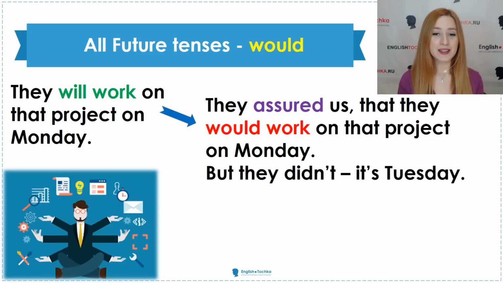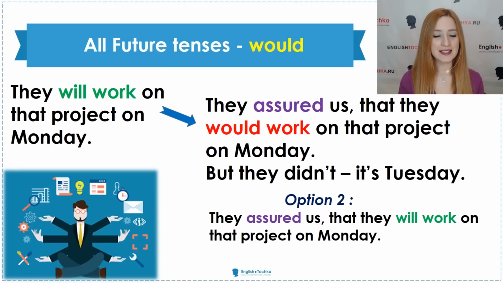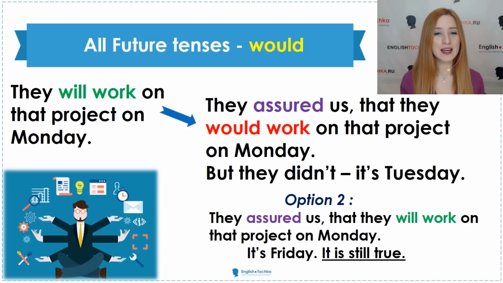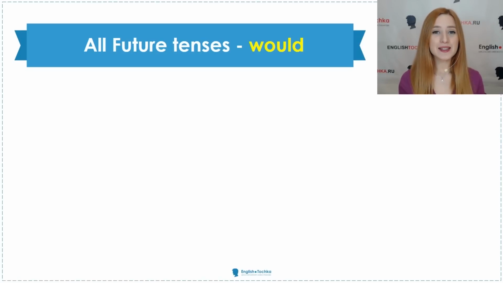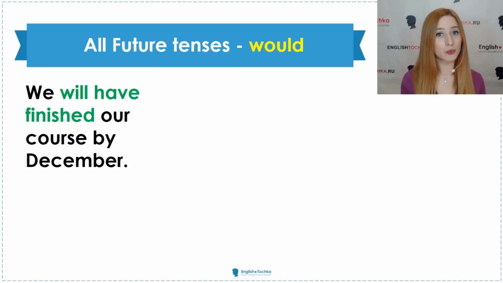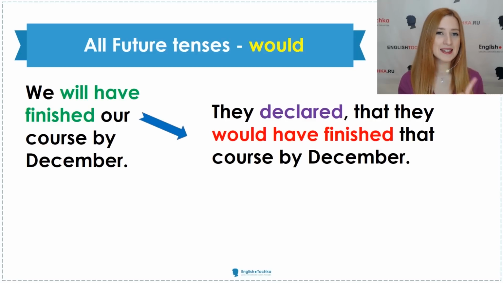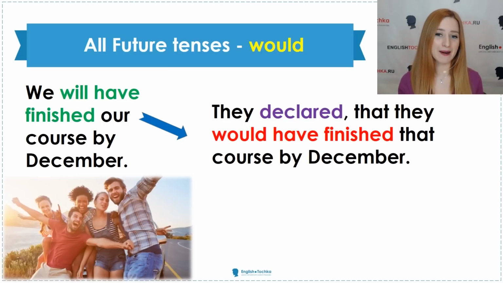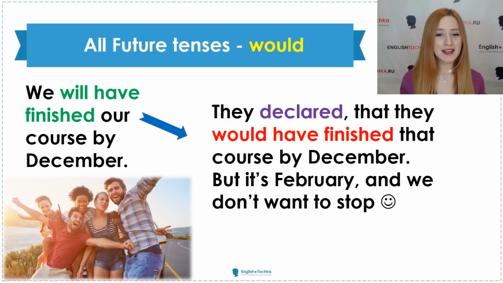So yeah, they didn't start working on that project. The second option is they assured us that they will work on that project on Monday, if it is Friday. It is still true. They still will work on that project. So as you can see, we replace will with would. We will have finished our course by December. They declared that they would have finished that course by December. But it's February and we don't want to stop, so yeah, we don't need that.